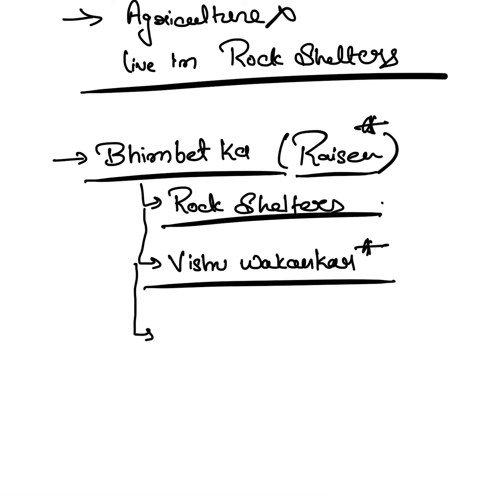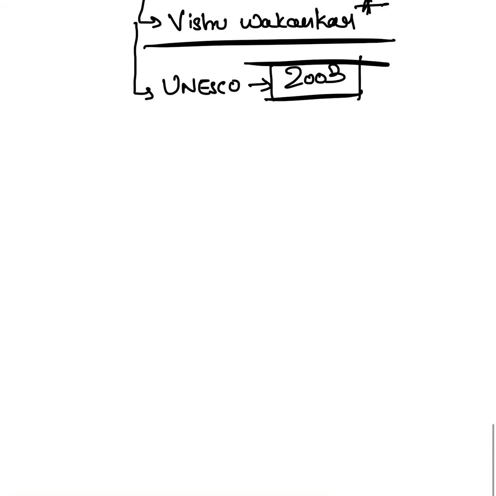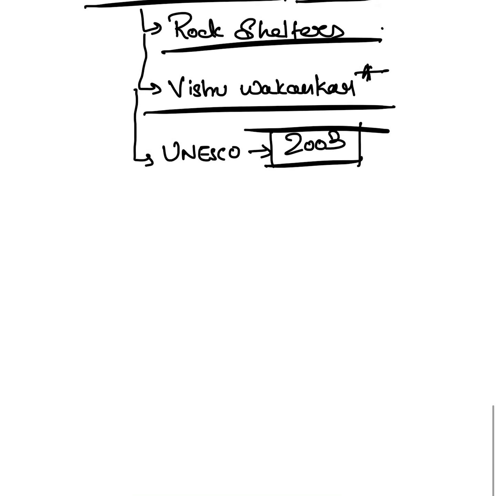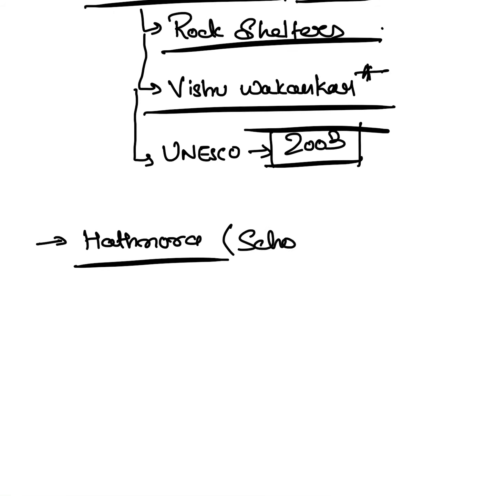Also, you must know one thing that it is a UNESCO World Heritage Site, and in which year it was declared a UNESCO World Heritage Site. It is the year 2003 when this site became a World Heritage Site. Other than this, there is one more site of Paleolithic period, that is Hathnora. Hathnora is in Sehore district.